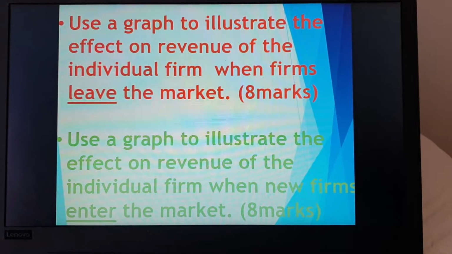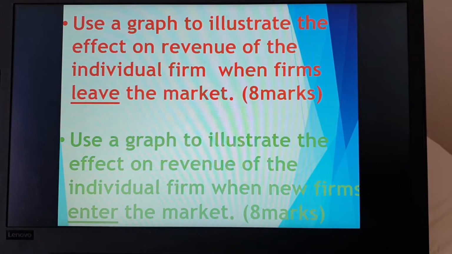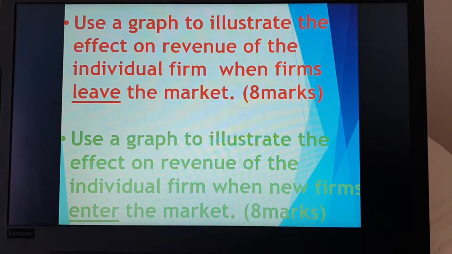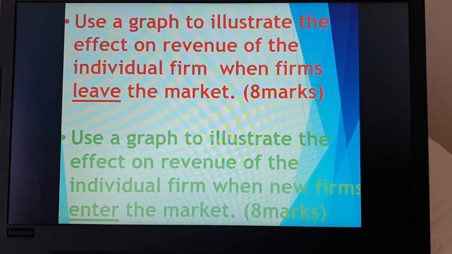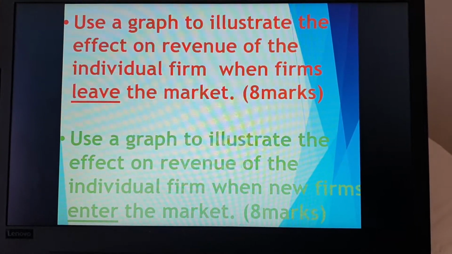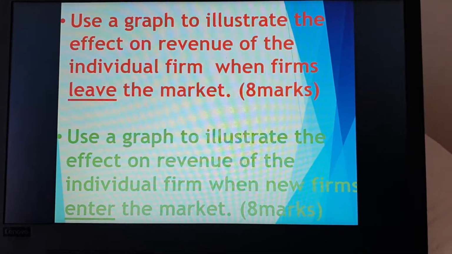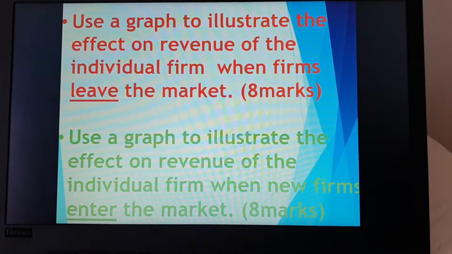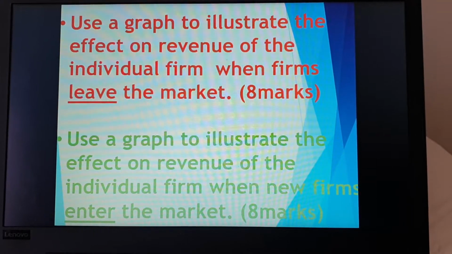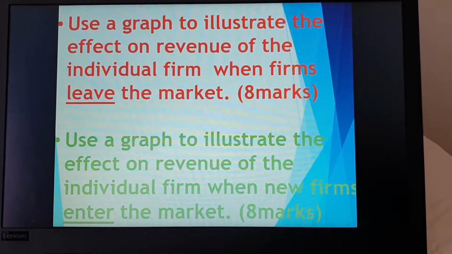Use a graph to illustrate the effect on revenue of the individual firm when firms leave the market. Okay, this is an exam type question. So use a graph to illustrate the effect on the revenue. What will happen to the revenue of the individual firm when firms leave the market? In other words, there's now less competition. What's going to happen to that individual firm's revenue when it's still part of a market like maize farmers or selling computer chips?